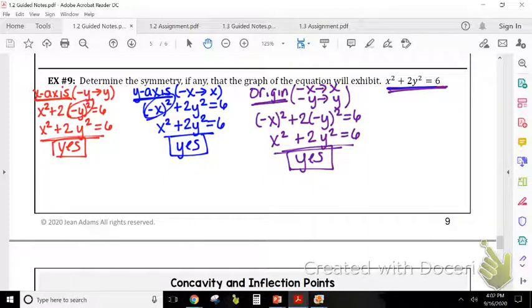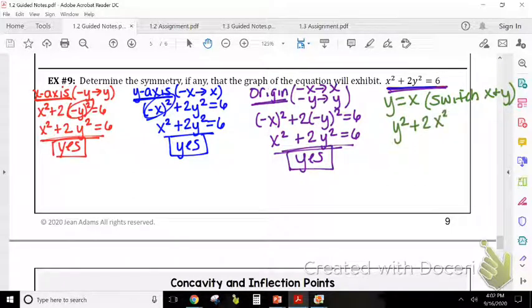And then we're going to check the line y equals x. For the line y equals x, we're going to switch x and y. So that means now we're going to have y squared plus 2x squared equals 6. Is there any way I can get that 2 over on that y squared? Well, the only way would be to divide by it, but then it's not going to be 2y squared, it's going to be y squared over 2. So there's nothing I can do here to make this be the same as the original, therefore this one is not symmetric to the line y equals x.